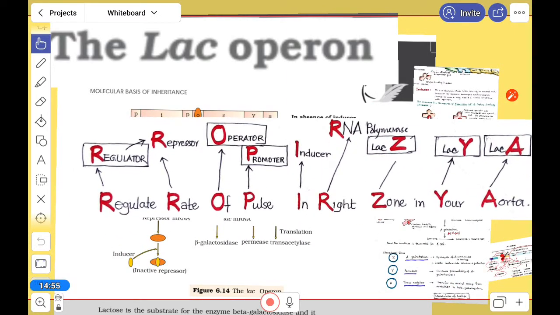This is one mnemonic that we can use: Regulate rate of pulse in the right zone in your area.